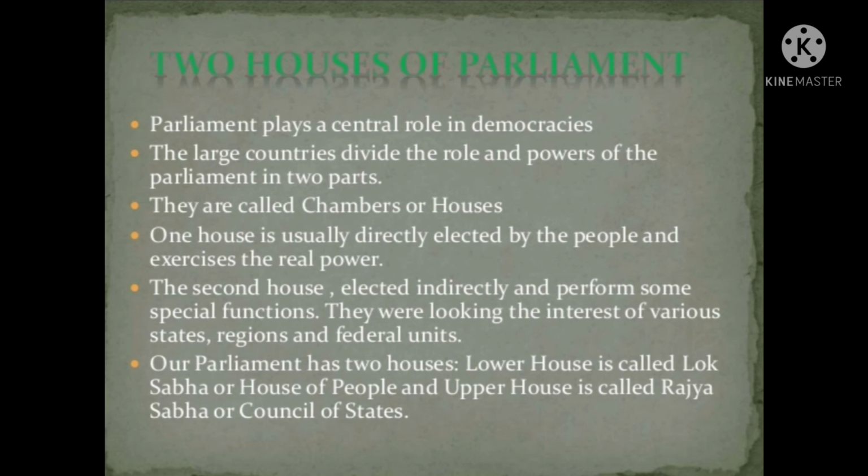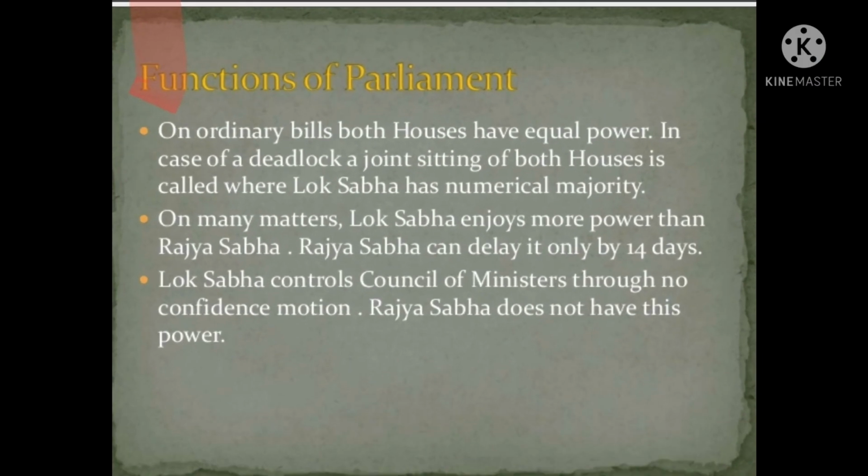Indian Constitution does not give the Rajya Sabha some special powers over the states, but on most matters, the Lok Sabha exercises supreme power. Let us see how. Any ordinary law needs to be passed by both the houses, but if there is a difference between the two houses, the final decision is taken in a joint session in which members of both the houses sit together. Because of the large number of members, the view of Lok Sabha is likely to prevail in such a meeting.